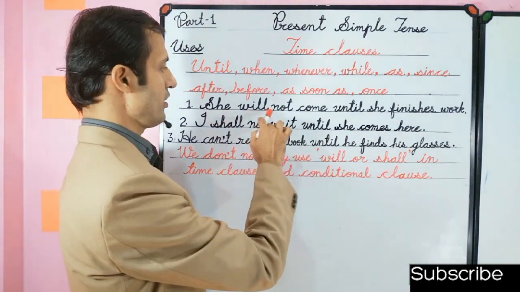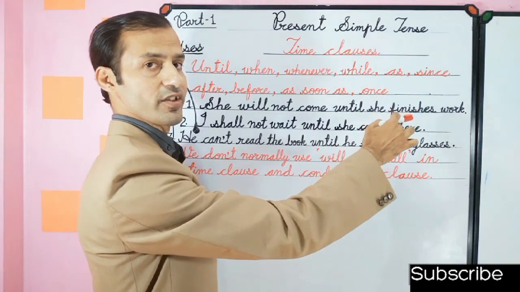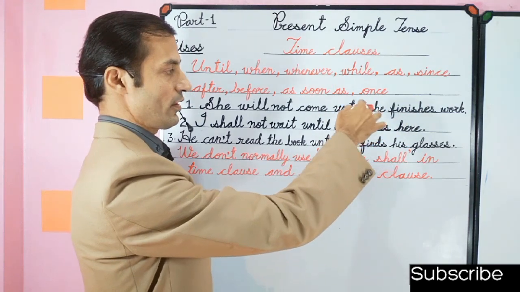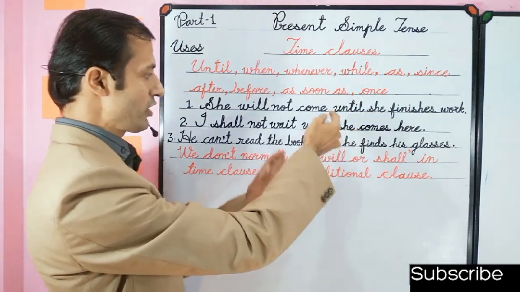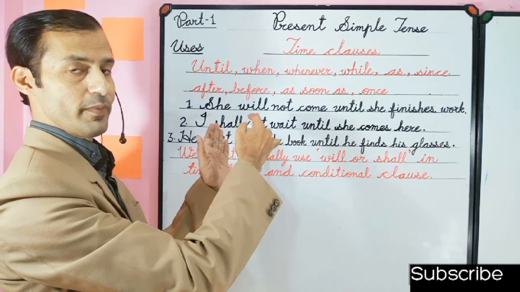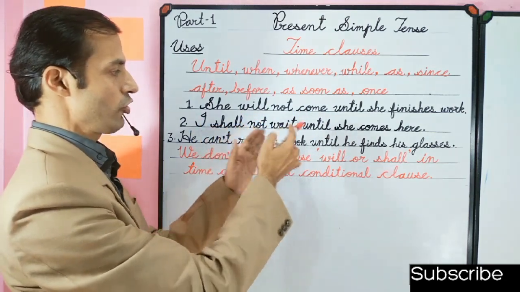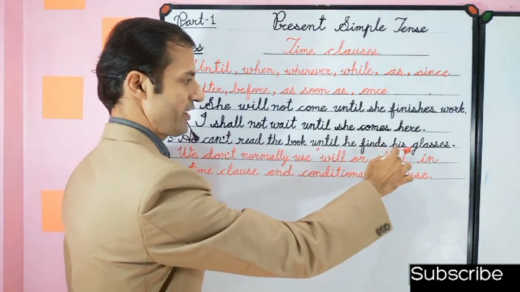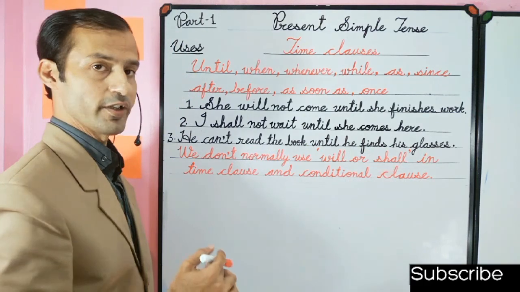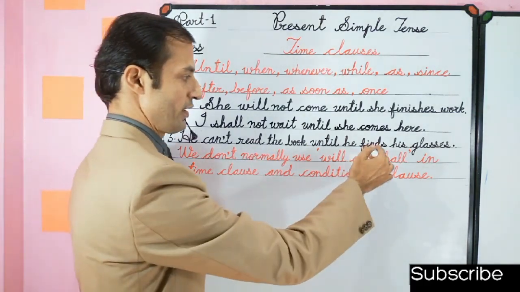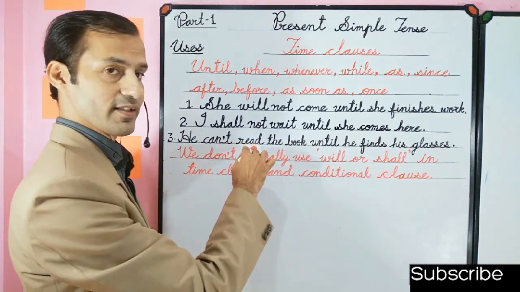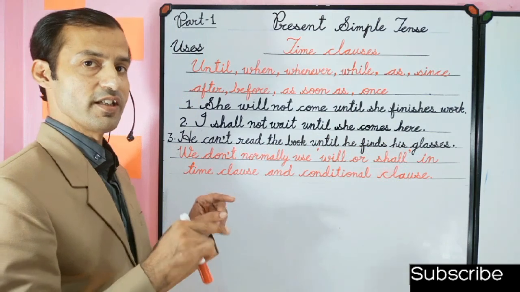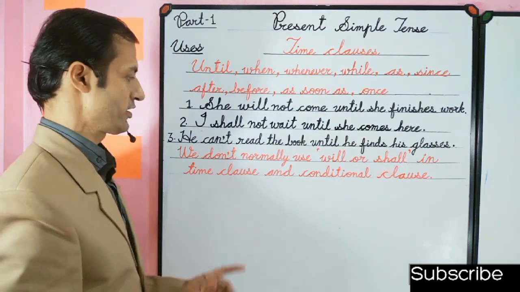And she will not come until she does not finish work. So this is the wrong sentence, because it already shows the negativity in this sentence according to the main clause, because the main clause contains the negativity. So it depends on the main clause. And he can't read the book until he finds his glasses. So it also shows the negativity, because the main clause contains the negativity. He can't read the book until he finds his glasses, not before he finds his glasses. So this is the right sentence.